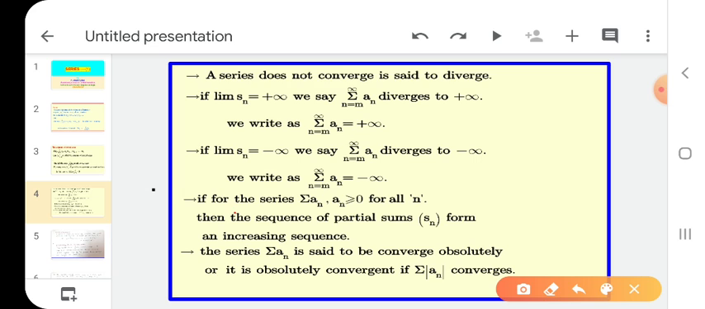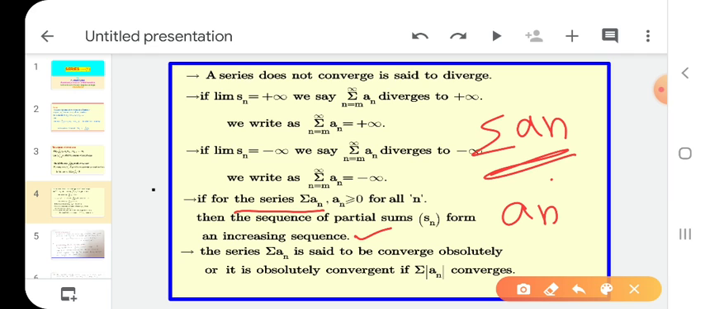Next, if for the series summation an, an is greater than or equal to 0 for all n, then the sequence of partial sums forms an increasing sequence. If the series sigma an is a series, and the value of an is greater than or equal to 0, then that series is an increasing series. That means the sequence of partial sums is an increasing sequence.